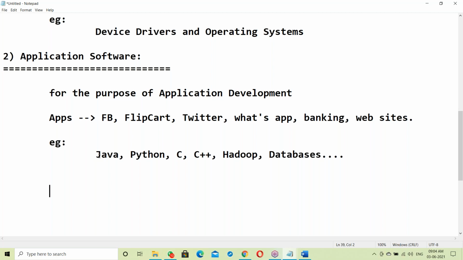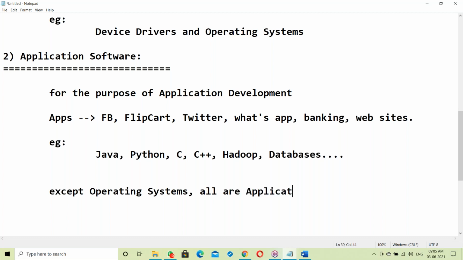In the software field, there are so many things like Java, Python, Hadoop, databases. Next, reporting tools like data warehousing tools, Informatica, OBI. Next, QlikView, Tableau. Next, AWS. Next, DevOps. Like this, many languages and tools are there. Exactly what are these things? Except operating systems, all are application software.